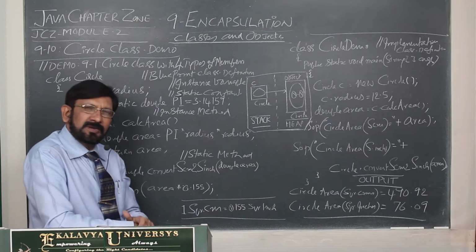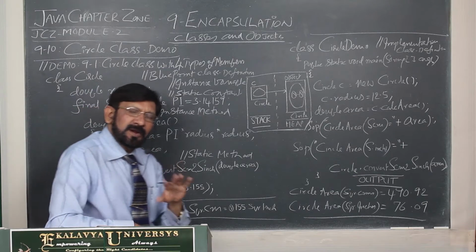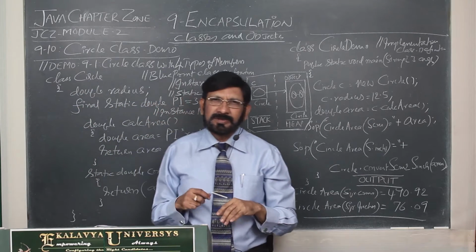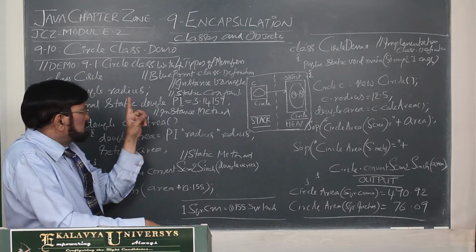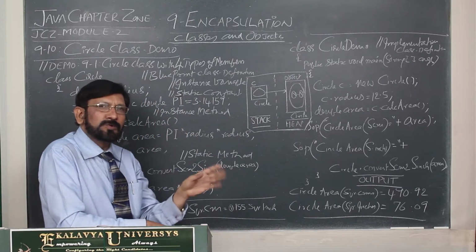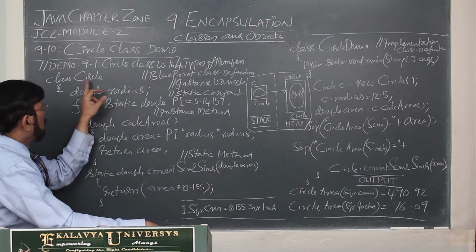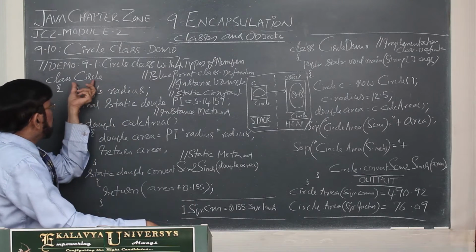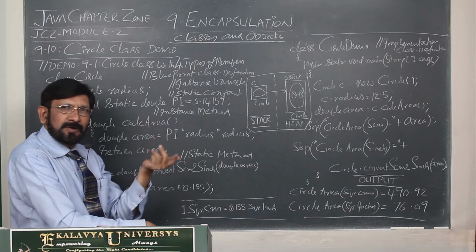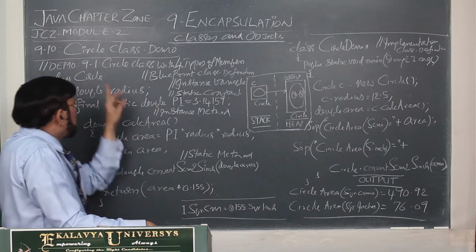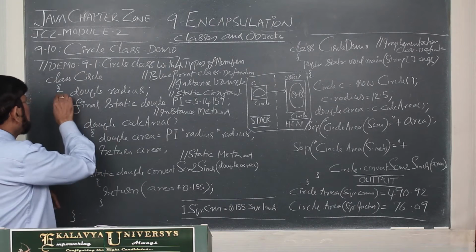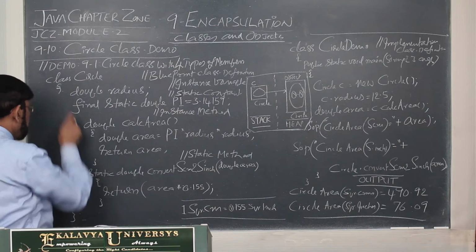Pascal case means first letter should be capitalized and next letters are lowercase. If more than one word is there, then the first letter of every word should be capitalized. Here only one word is there, and it is a noun with the first letter capitalized. Circle we made. Thereafter, this is the body of the class.